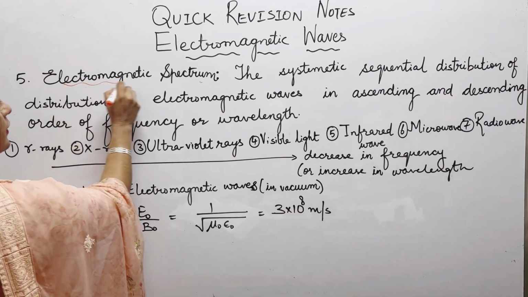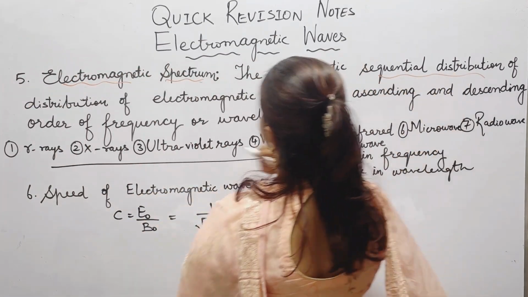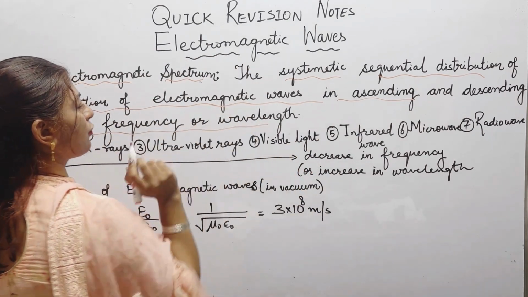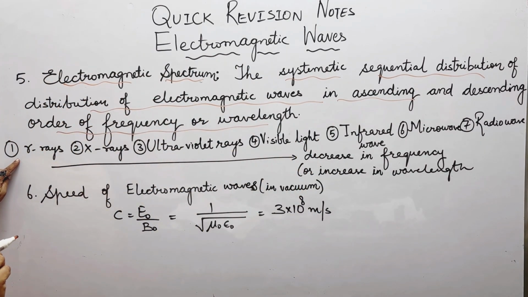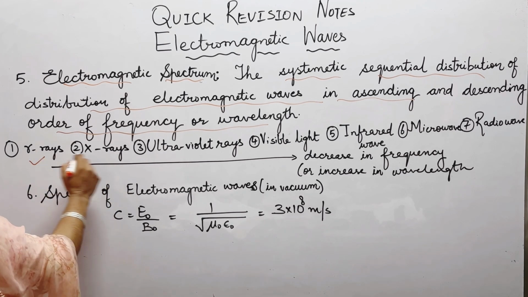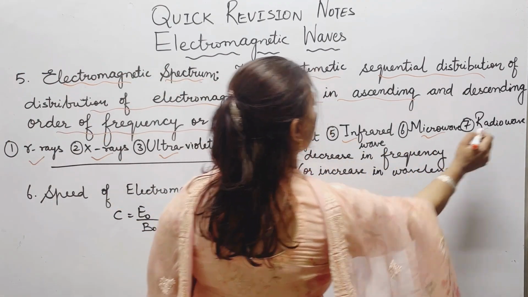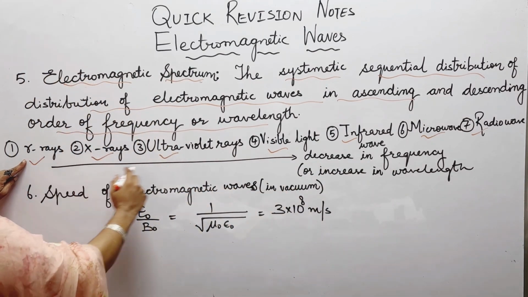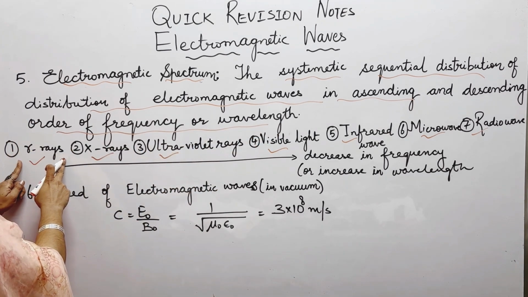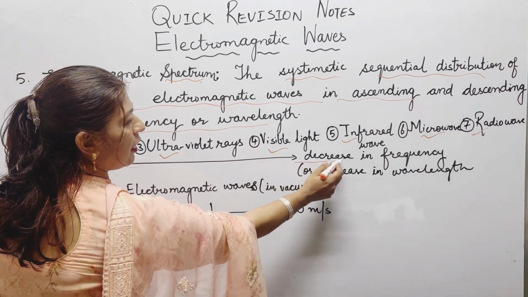The next is the electromagnetic spectrum. It is the systematic sequential distribution of electromagnetic waves in ascending or descending order of frequency or wavelength. The spectrum has 7 types of electromagnetic waves: gamma rays, X-rays, ultraviolet rays, visible light, infrared, microwaves, and radio waves. From gamma rays towards radio waves there is a decrease in frequency. The highest frequency is of gamma rays.